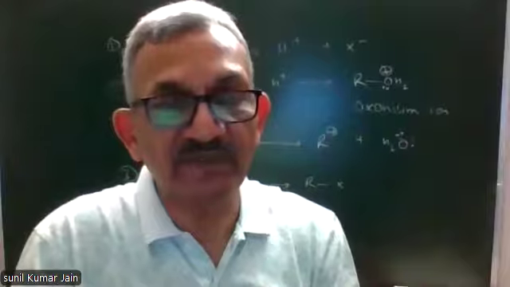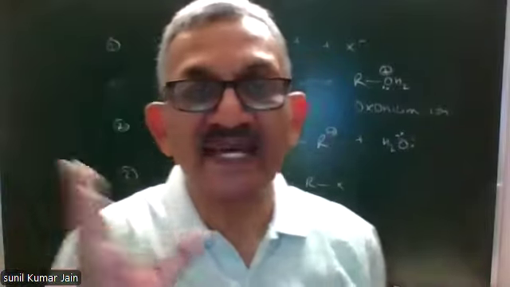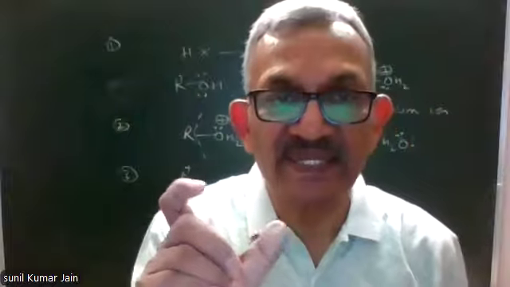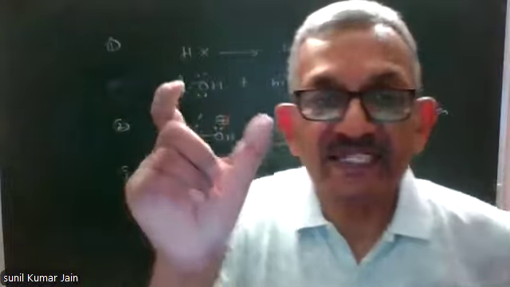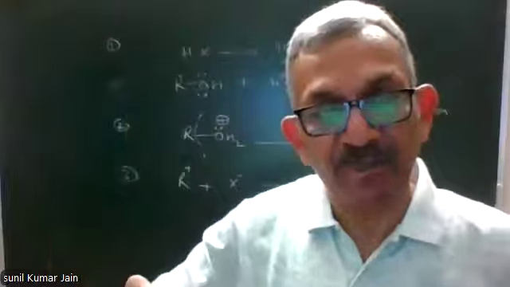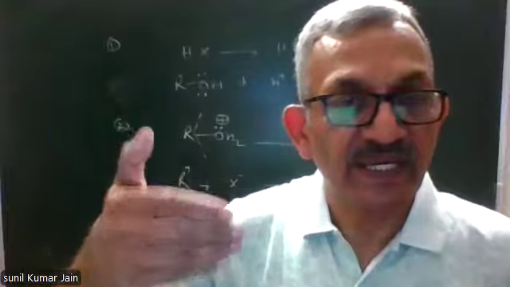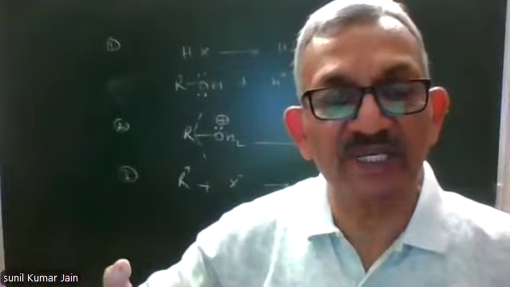As we go down the group in halogen family, periodic table, atomic size increases. Atomic size increases means HX bond length increases. HCl, HBr, HI. HCl bond shortest, HBr, and maximum bond length will be HI.